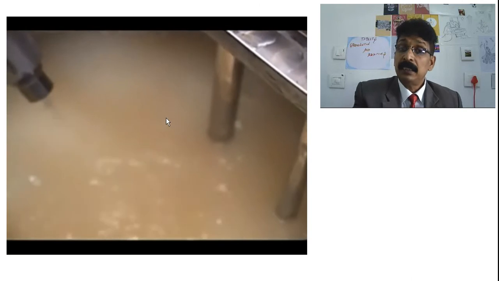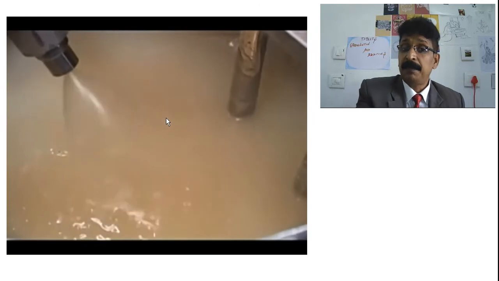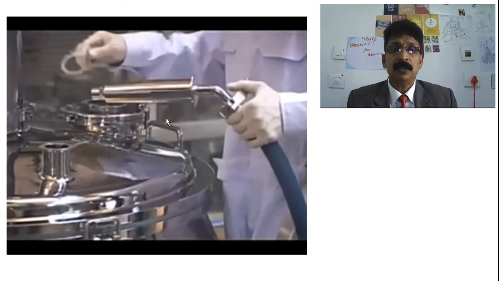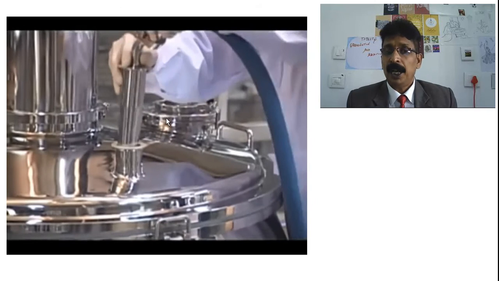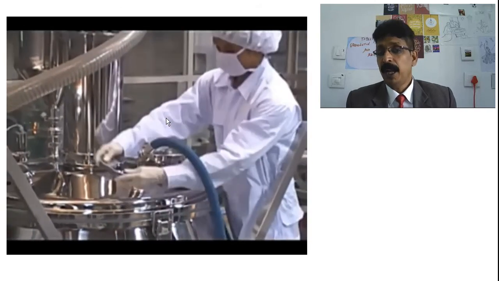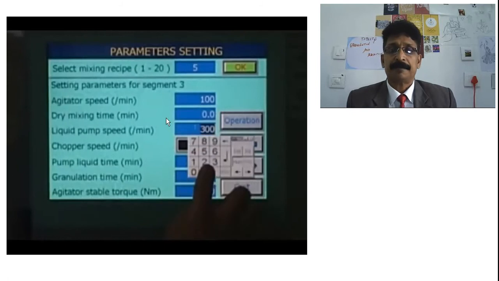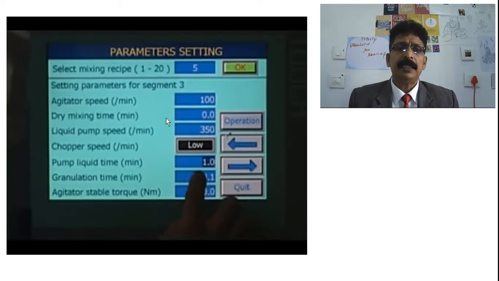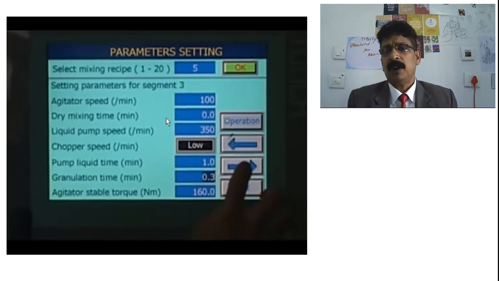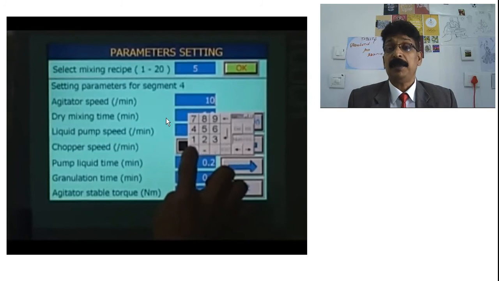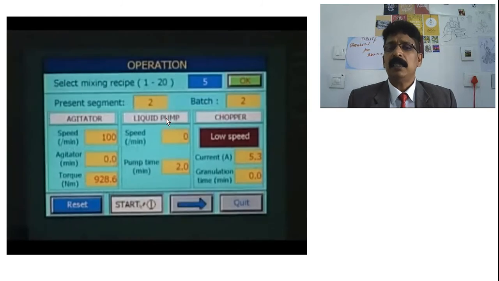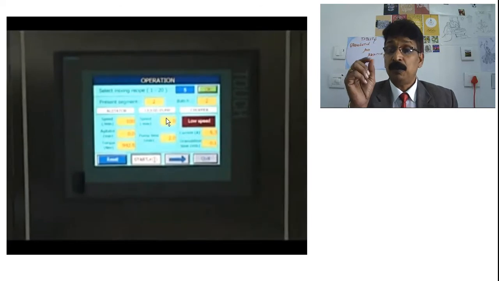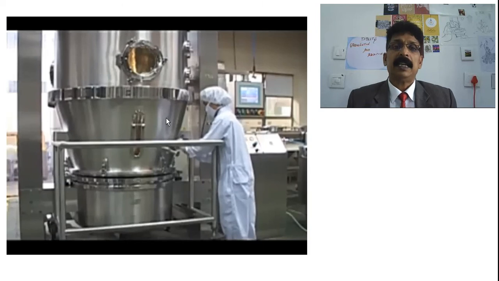This is the paste. Starch paste is made by this method, or polymers are also used as binders. Binders can be mixed, boiled, and used for granulating. So these granules can be dried by feeding various parameters for granulation. Automatic machines add paste and mixtures, and you can even set the parameters for making granules according to size, and they can be prepared.